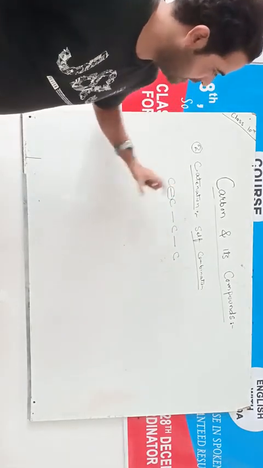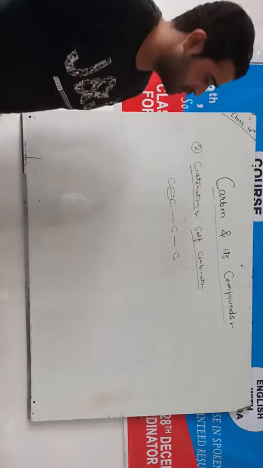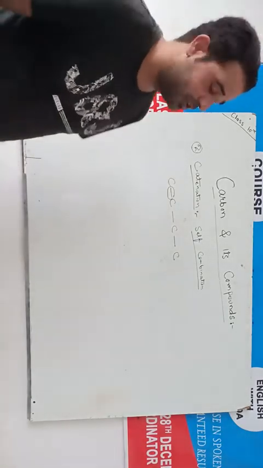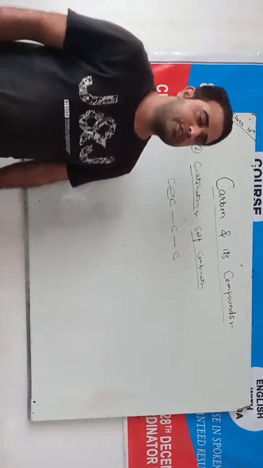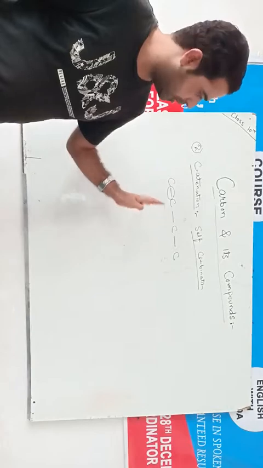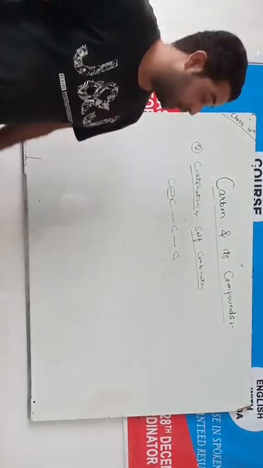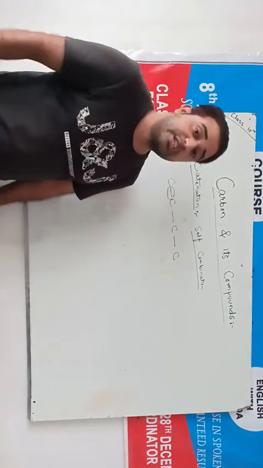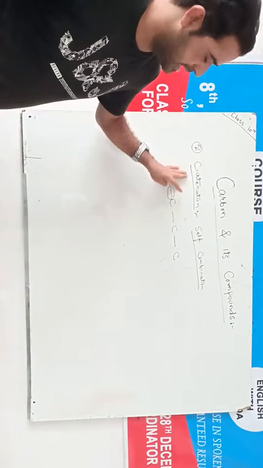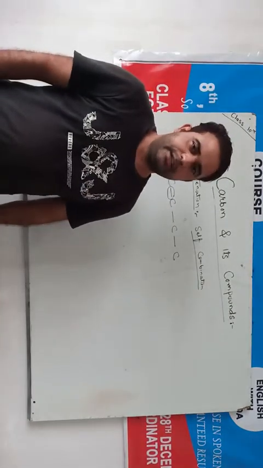This is one reason why carbon forms different types of compounds. Sometimes we have seen certain compounds which have long chains of more than 100 carbon atoms joined together, and also these long chains are stable in nature. So this is another property of carbon which makes it unique and which makes it versatile in nature.